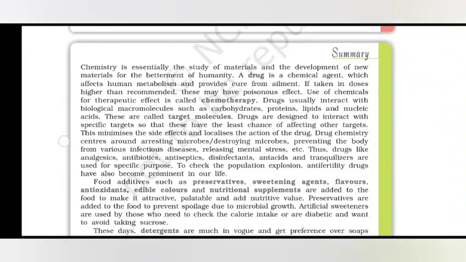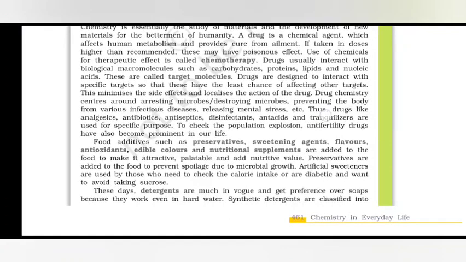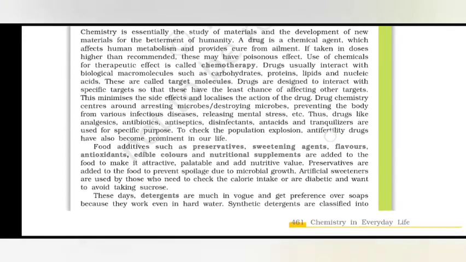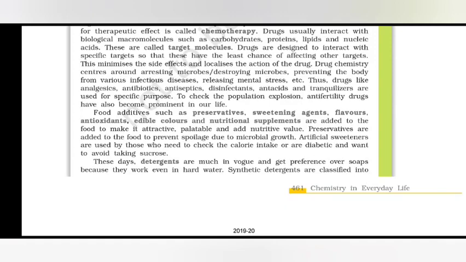Summary: Chemistry is essentially the study of materials and development of new materials for the betterment of humanity. A drug is a chemical agent which affects human metabolism and provides cure from ailment. If taken in doses higher than recommended, these may cause poisonous effect. Use of chemicals for therapeutic effect is called chemotherapy. Drugs usually interact with biological macromolecules such as carbohydrates, proteins, lipids and nucleic acids. These are called target molecules. Drugs are designed to interact with specific targets so that they have the least chance of affecting other targets. This minimizes the side effects and localizes the action of the drug.